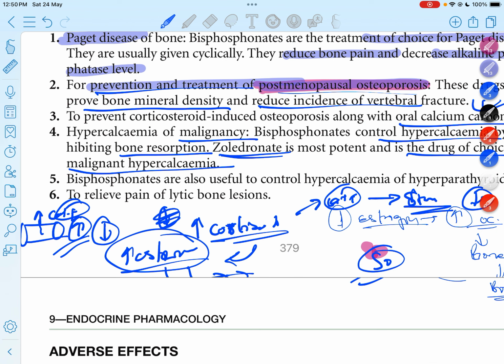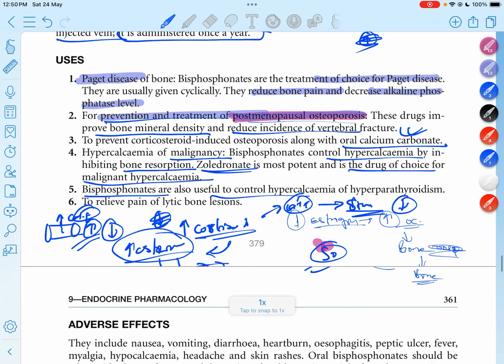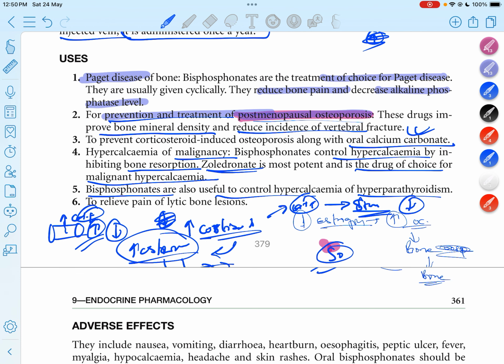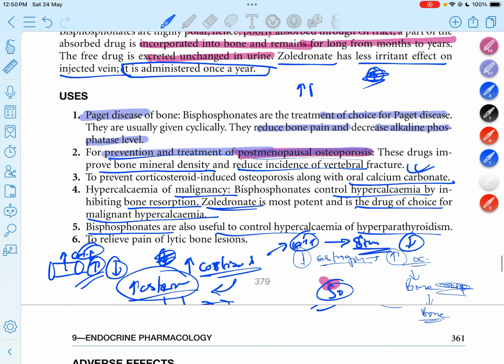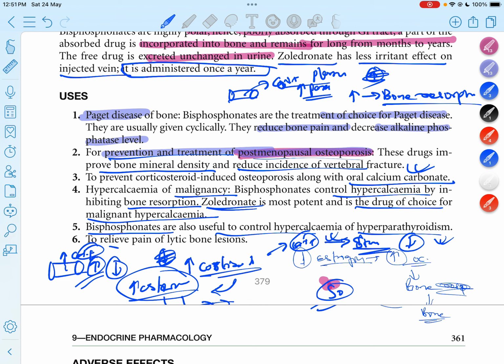Bisphosphonates are also useful in controlling the hypercalcemia of hyperparathyroidism. In hyperparathyroidism there is increased parathyroid hormone, which causes more bone resorption and increases calcium in the plasma. So we can use them in this case. Also, this drug relieves pain from lytic bone lesions. When a bone fracture is going on and it is painful, it decreases the bone pain.